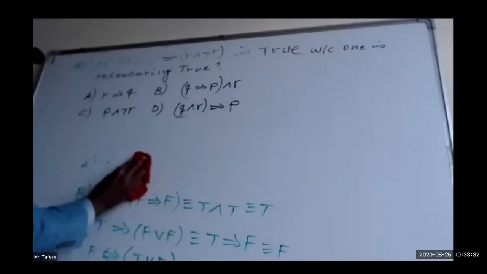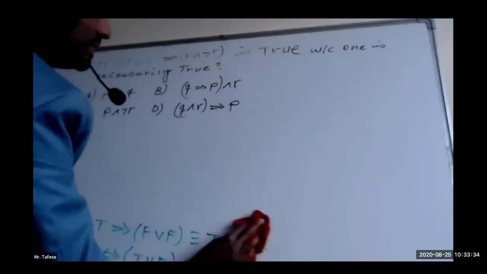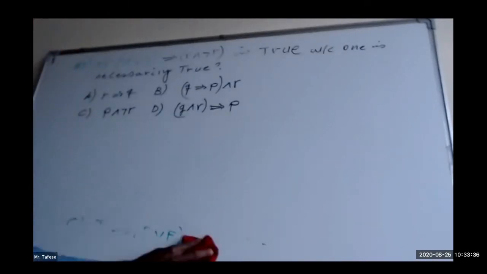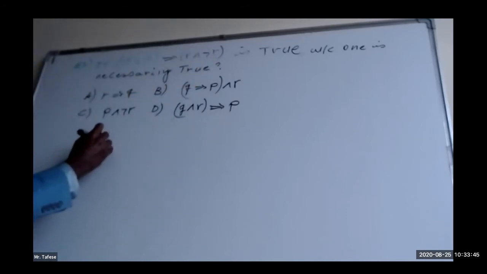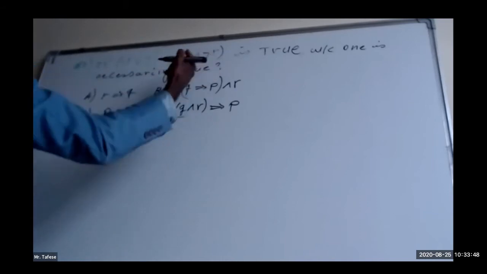Please look at the one which is found at the right hand side of the given complex proposition. This one, R and negation of R. This is our solution. Let us begin with that.